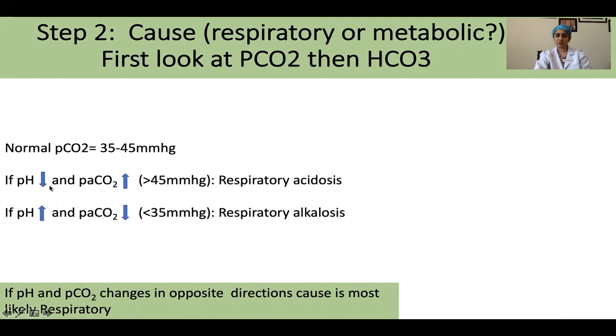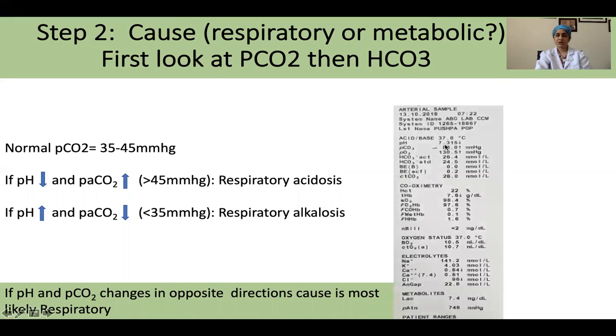If pH goes down, that is it becomes acidemic, and the PaCO2 values goes above 45. So the pH and the PaCO2, they are in the opposite direction. And now this acidemia is because of primarily respiratory acidosis. Like in this example, the pH has gone down, the PaCO2 has moved above 45. So they are in the opposite direction. So this acidemia is primarily because of respiratory acidosis.